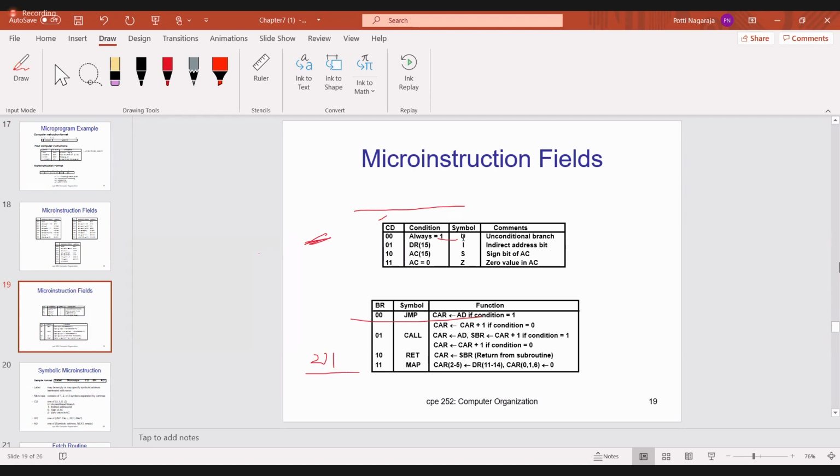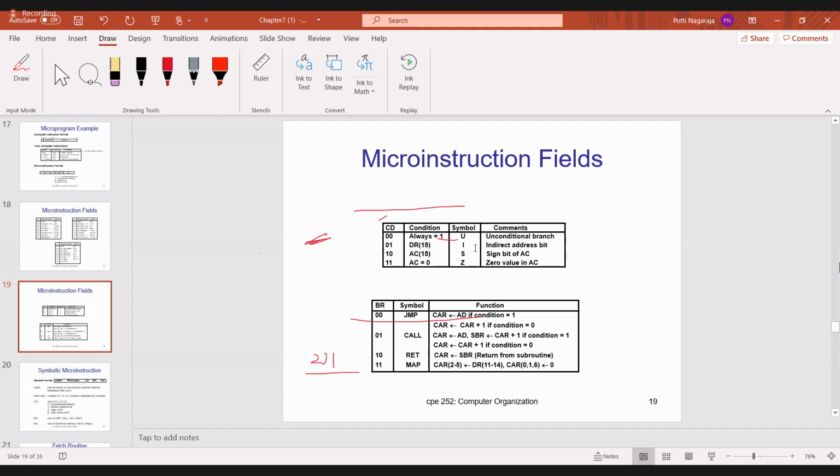U means unconditional branch. An example of an unconditional branch is the end of the semester exam. At the end of the semester, you have to write the exam. There is no other alternative. At the end of the semester, what do you have to do? You have to write the exam. So that is unconditional. Definitely you have to attend. One more example: after semester 4, you have to go for semester 5. Don't say that you will go for semester 3.